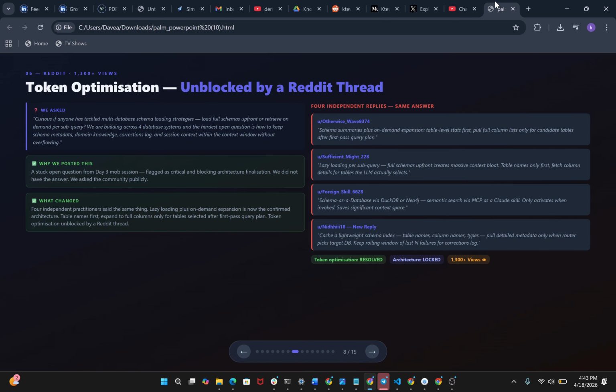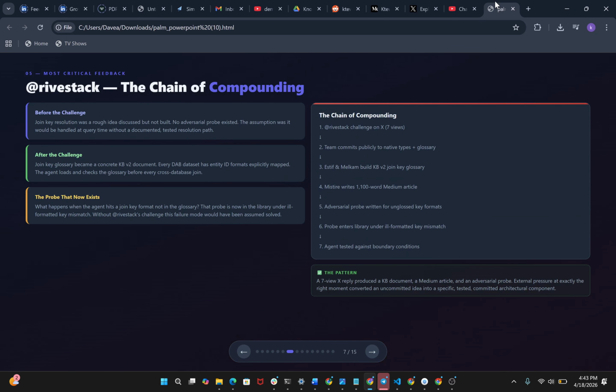The second was a reply on X. We had more than 7 views, and he challenged us directly on schema normalization versus native types per DB. Answering publicly forced us to commit to native types per DB and a join key glossary in layer 2. Stephen Malcolm built that glossary immediately after we posted the reply. The glossary is now what makes cross-database joins work.